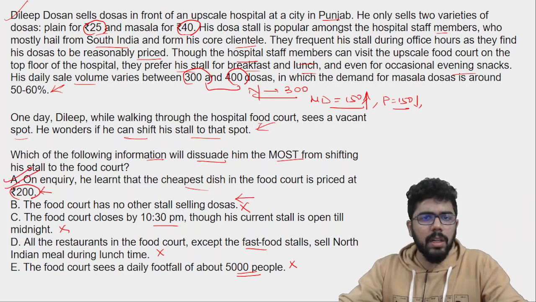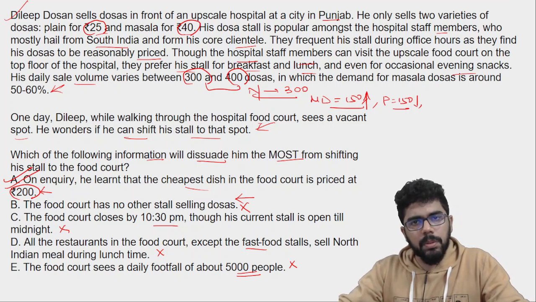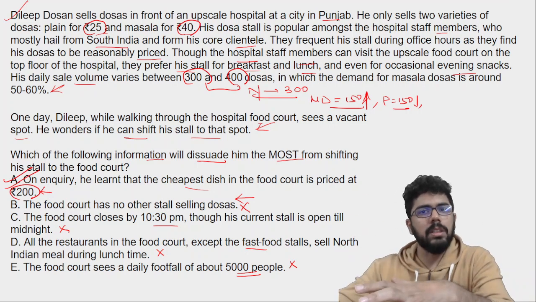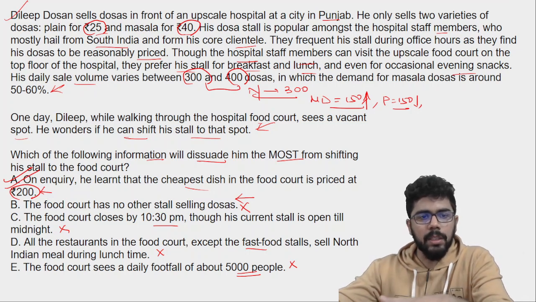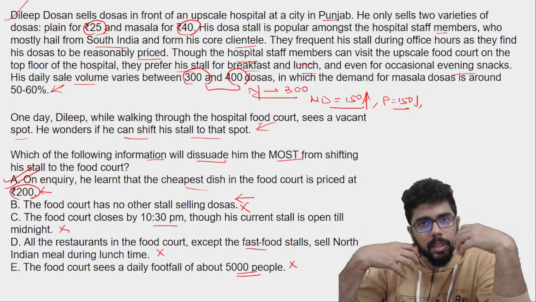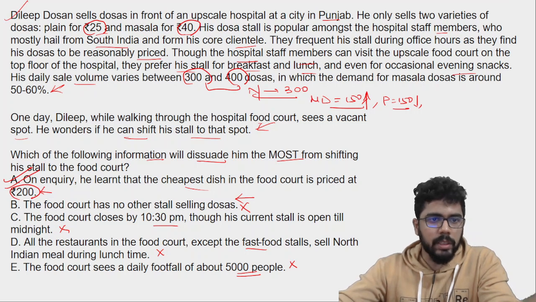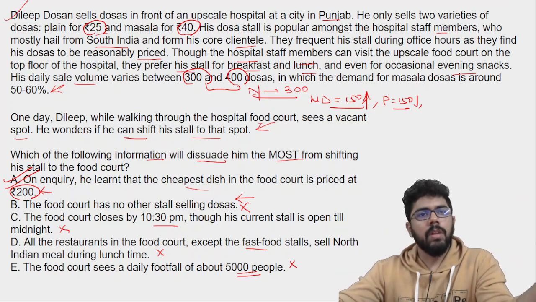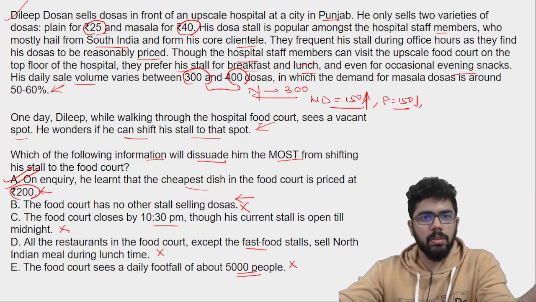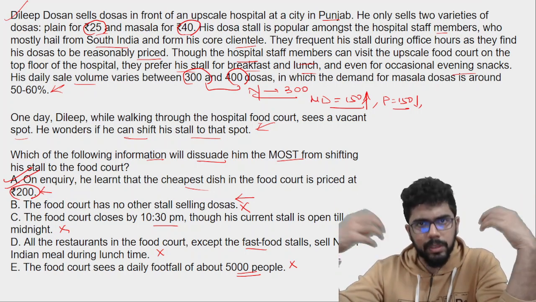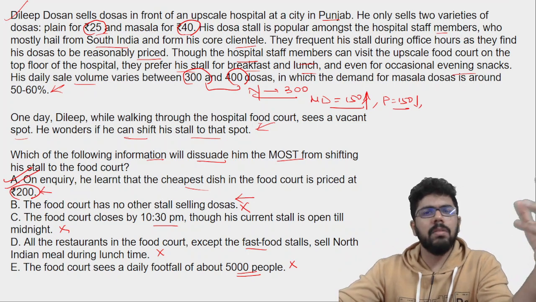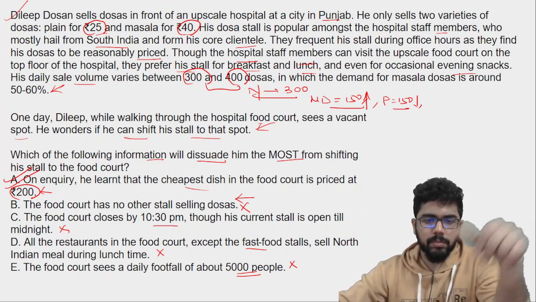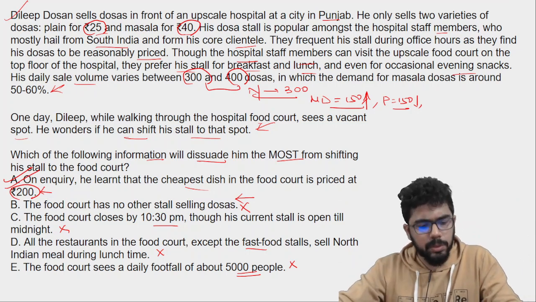What discourages is this: if I go here, I may not be able to adjust to the price point at first and I'll lose out on my clientele, because if I price as the others are pricing, I'll lose them. And if I price the way I am pricing, I may not be able to afford the stall. That's the reason they have been pricing so high. Maybe their rent is higher, and maintenance and staff costs, whereas here he manages at lower cost and keeps the profit directly. There, billing and all of this will happen. Maybe that is why the cost is high. So that should discourage them. Isn't it quite practical, these situations?